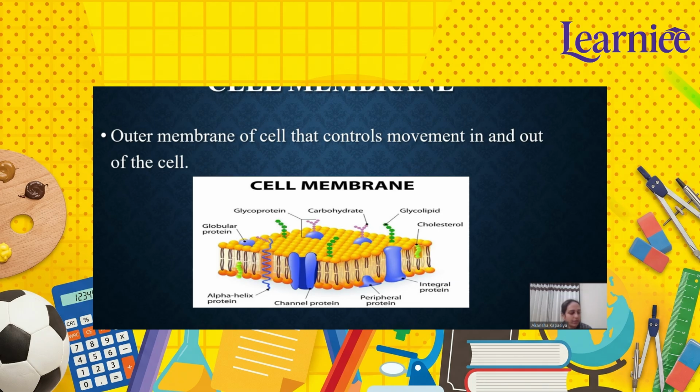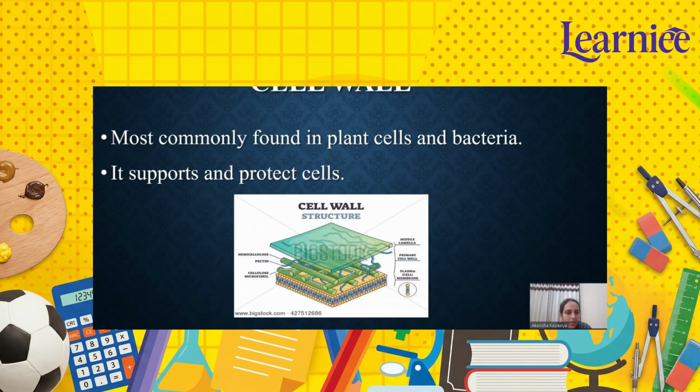So now you understand the function of the cell membrane, that it is the outer membrane of the cell that controls the movement in and out of the cell, right? Now, what is the cell wall? It is most commonly found in plants and bacteria, and it supports and protects the cells.